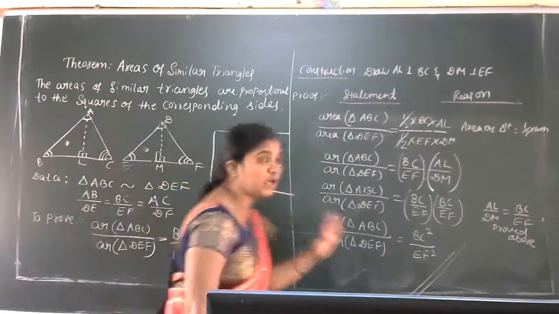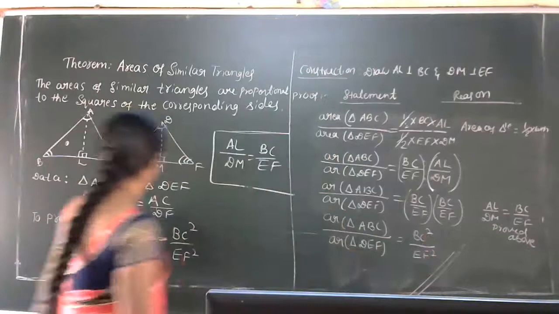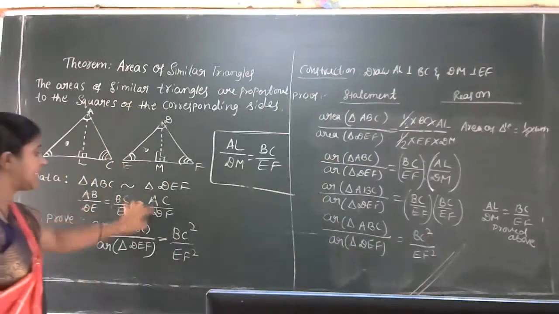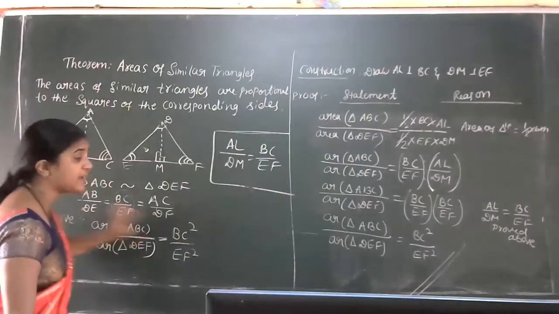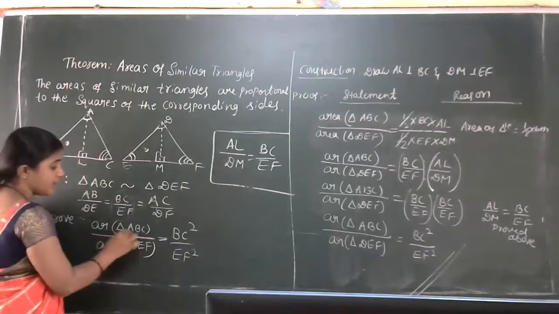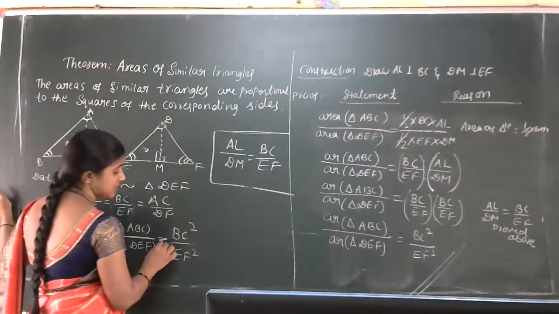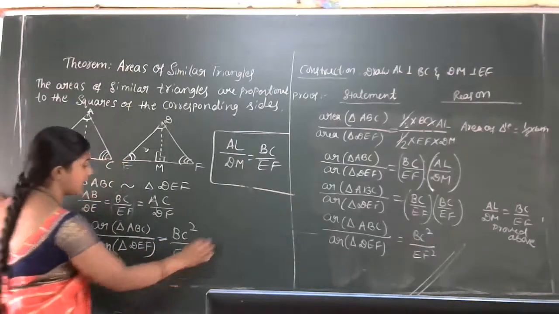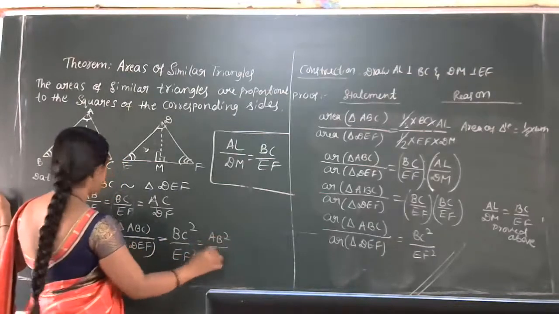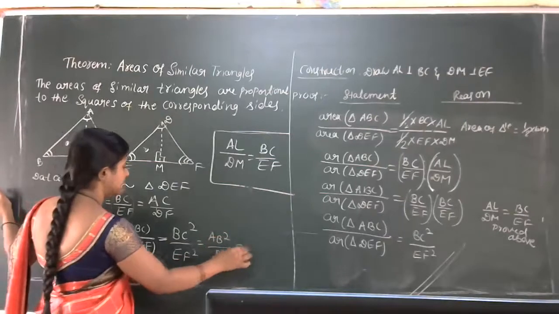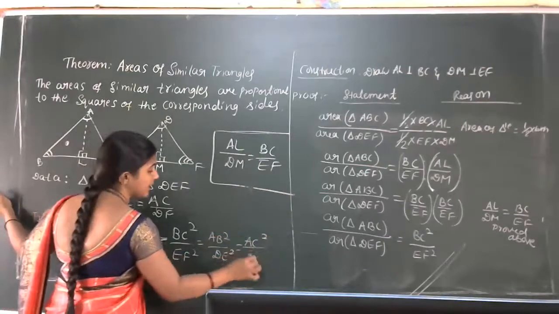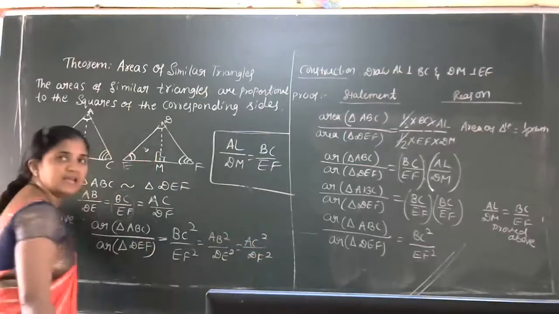We all know that BC by EF is equal to AB by DE and AC by DF. So we can write the result as area of ABC divided by area of DEF equal to BC square by EF square, and in the same way AB square by DE square, that is equal to AC square by DF square. Is that clear, students?